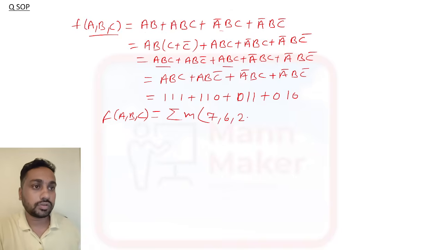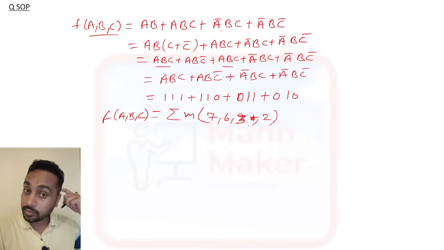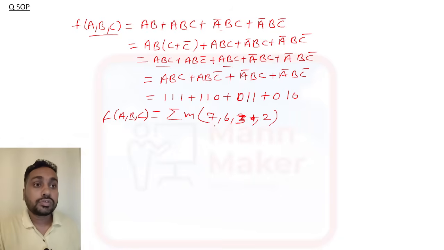Sorry, this is your 2, and this is 010. 010 is 2, and this is 3. 011 is 3. This is 2. Just check that table I explained before. So 7, 6, 3 and 2. This is the representation of